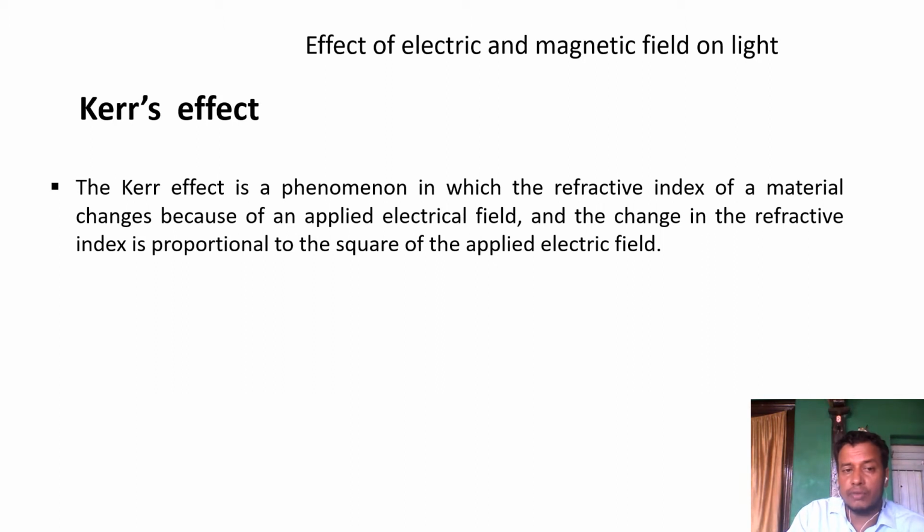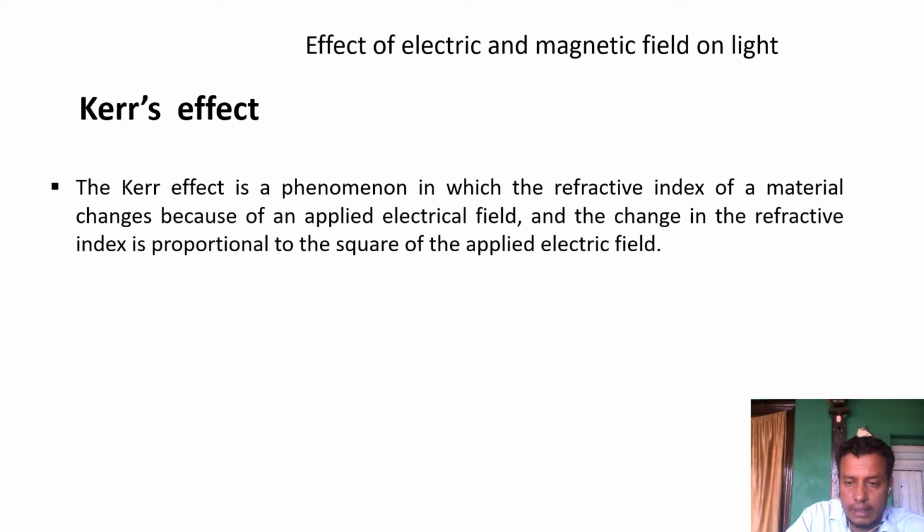That change of refractive index is proportional to the square of the electric field. Means if you increase the electric field two times, it increases to four times. If you increase three times, it increases nine times. Like this, the square of the electric field.